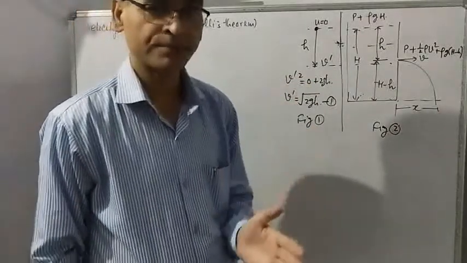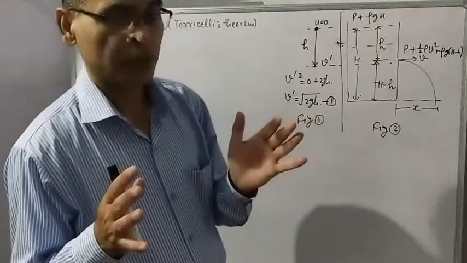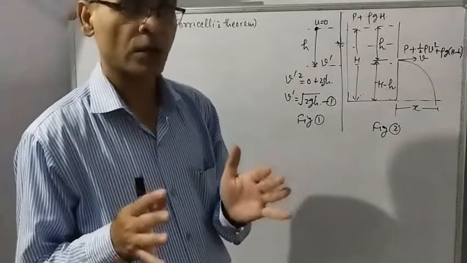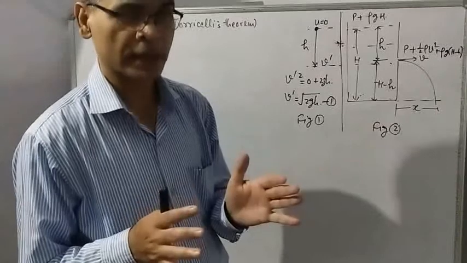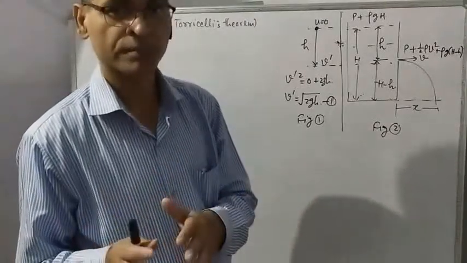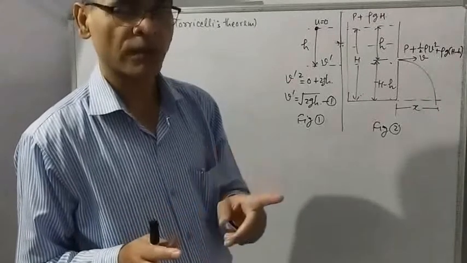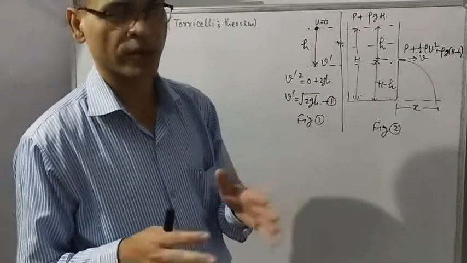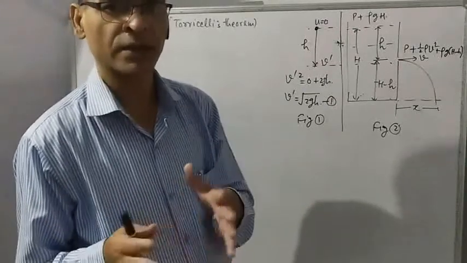I repeat, a tank containing some liquid. A hole is provided with the tank. Water or liquid is flowing through that hole. So the speed of liquid is called speed of efflux or velocity of efflux at that hole.